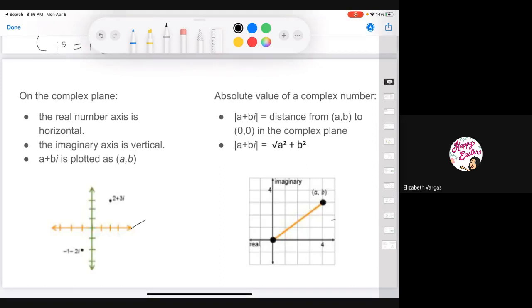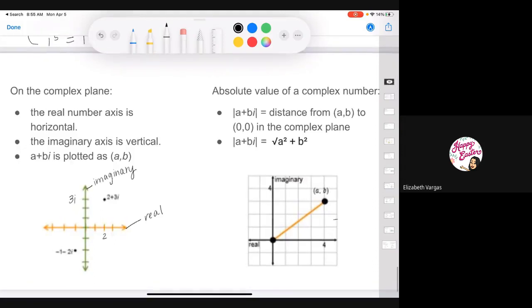Remember that all your real numbers go on the horizontal, all your imaginary numbers go here. The point where they intersect is where you plot it. So here, your real number is 2. Here, your imaginary number is 3i. Where they intersect is where the complex number exists. So right there would be 2 plus 3i.